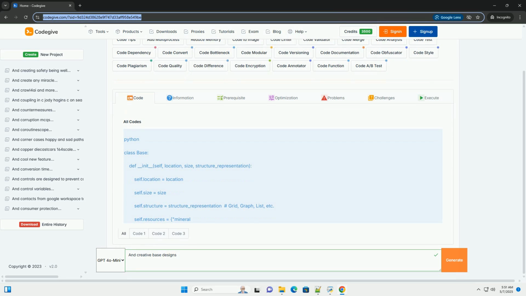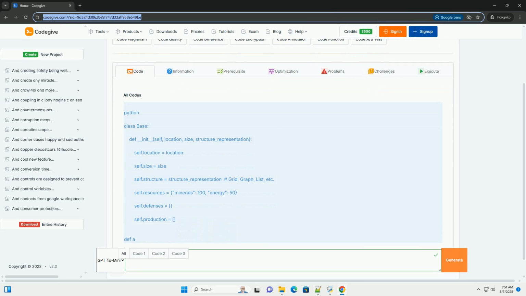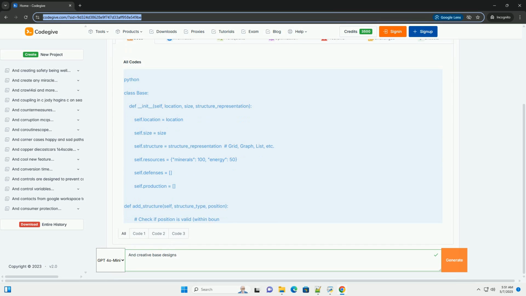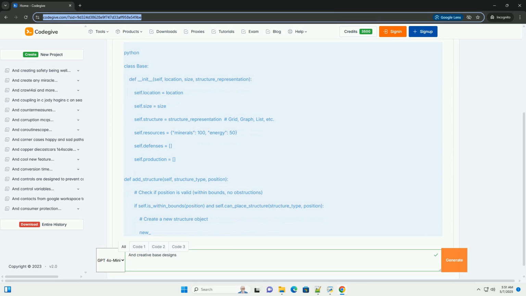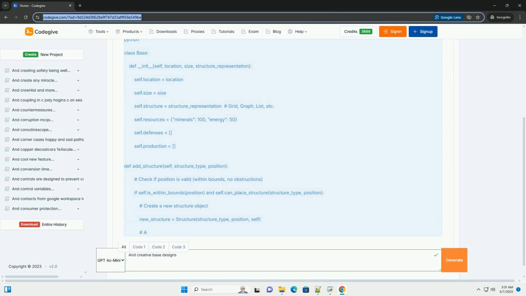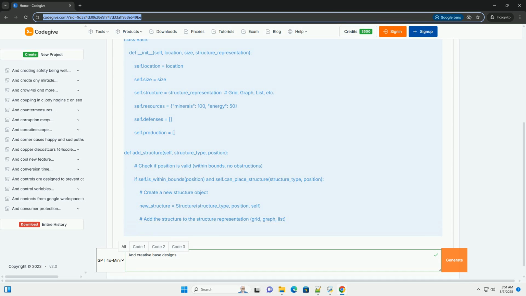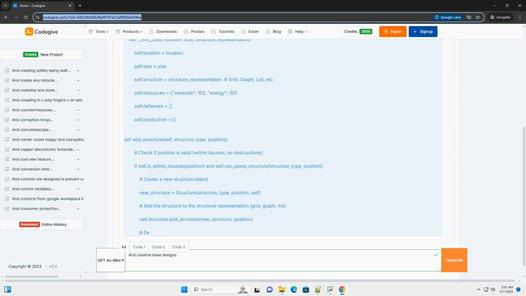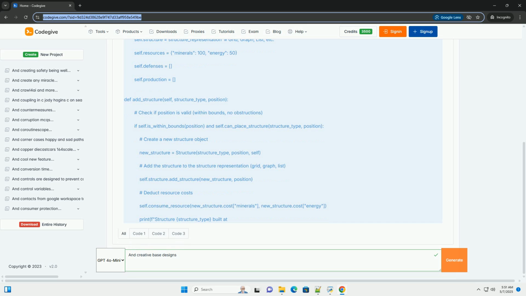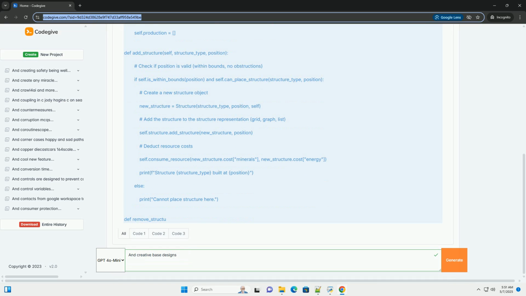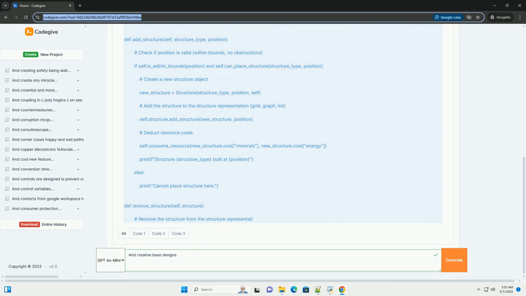Creating creative base designs with code, a detailed tutorial. This tutorial will guide you through the process of designing creative and functional bases using code. We'll cover the fundamental concepts, explore various design patterns, and provide code examples in a pseudo-code format that can be adapted to your specific game engine or framework.